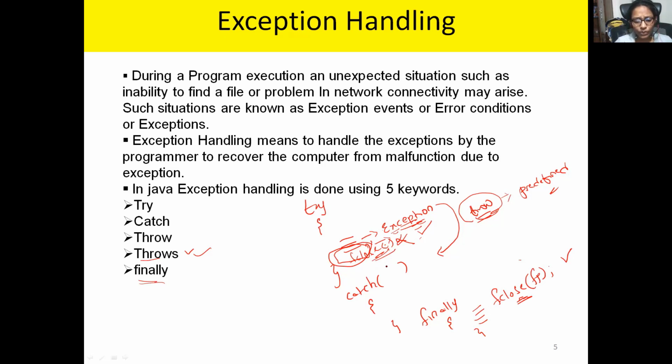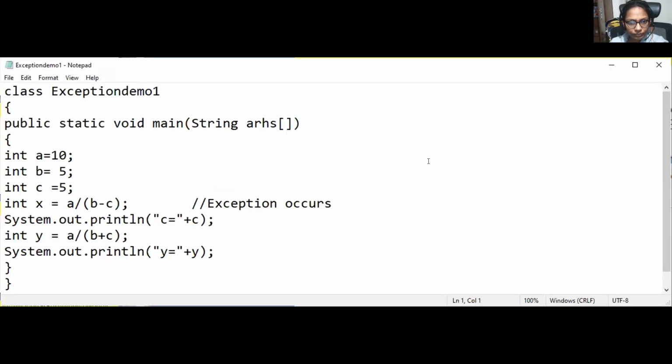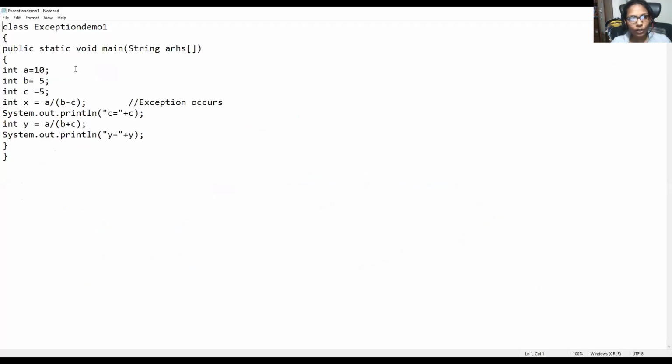So before closing this video, I told you that we have a default exception handler in Java. We will check whether it is available in Java or not using a small program. Here we have a small program in which we write the main function directly, and we have three values a, b, c, and I'm finding the x value.